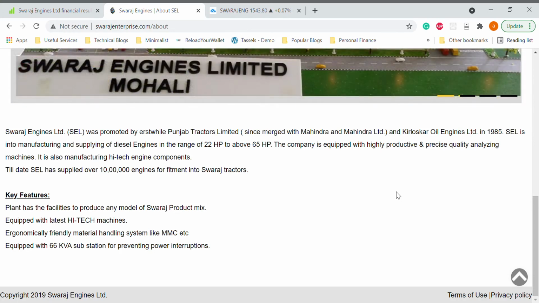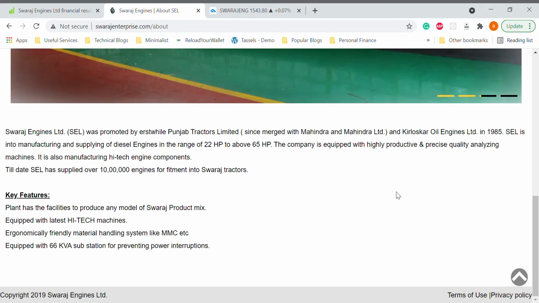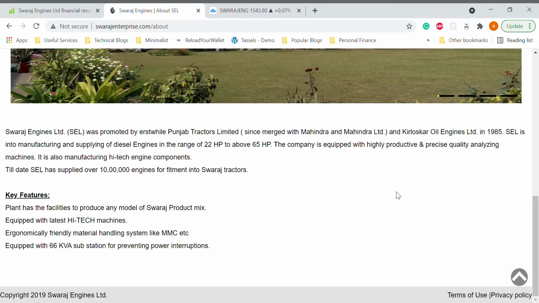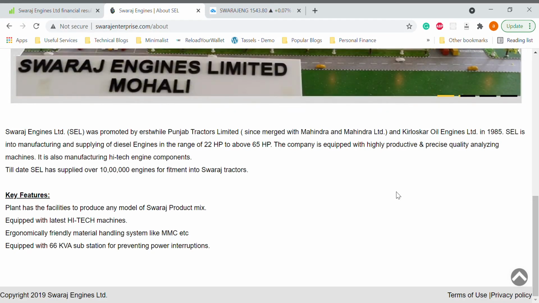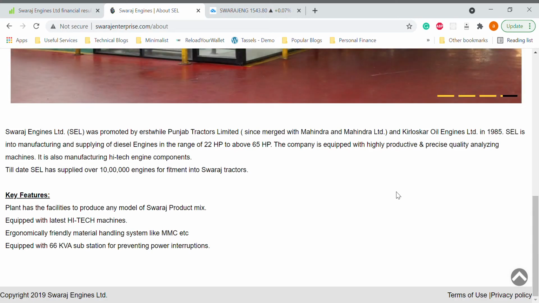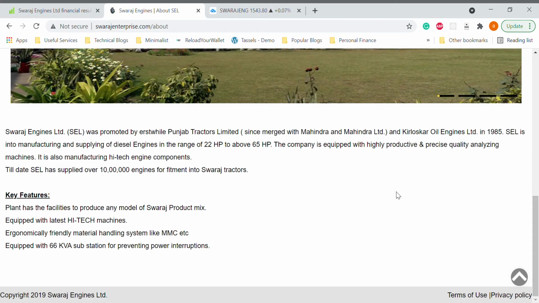First, this company is backed by Mahindra and Mahindra. Second, the agriculture economy in the country is growing, supported by government, startups, and also a good monsoon in the last few years. These three factors are supporting the tractor market, and when tractors are getting sold, a good chunk is from Mahindra and Mahindra, and engines from this company are going to be in demand. So it's a chain reaction. The sector gives a push to Mahindra tractors, which gives a push to Swaraj Engines, and that is the reason this stock is going to see an up move in the future, because of the relation between demand and supply.